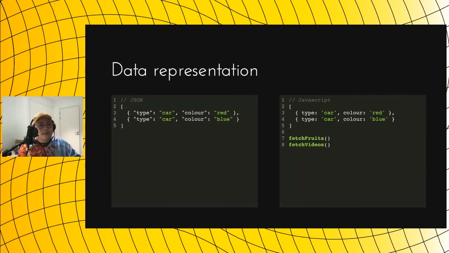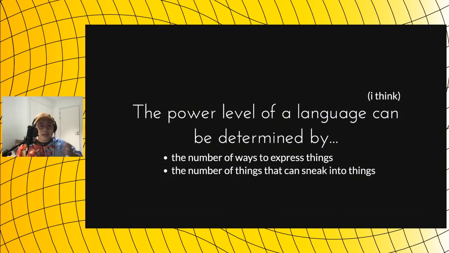So to recap, basically, the two ways to define the power level of a language are defined by the number of ways that you can express a thing, and also the number of things that you can sneak into the things, if that makes sense.